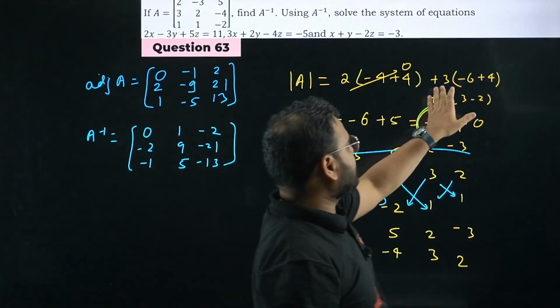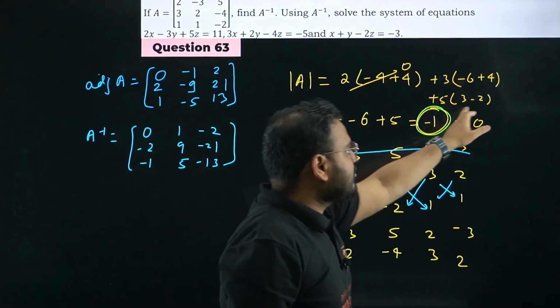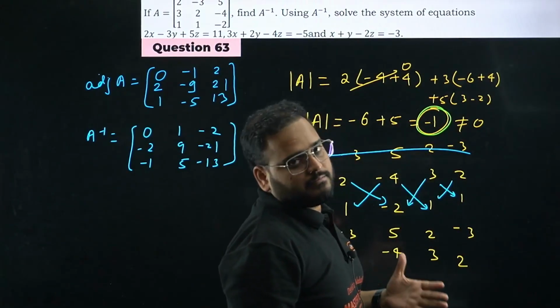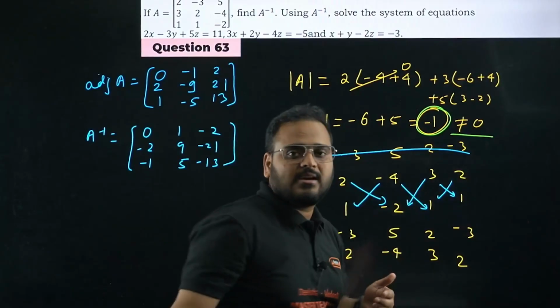So 4. Same with 3, you can do -6 plus 4. With 5, you can do 3 minus 2. Answer will come as -1. Okay, which is not equal to 0, means non-singular matrix. I can find the inverse.